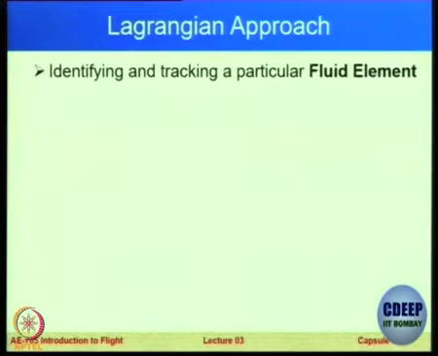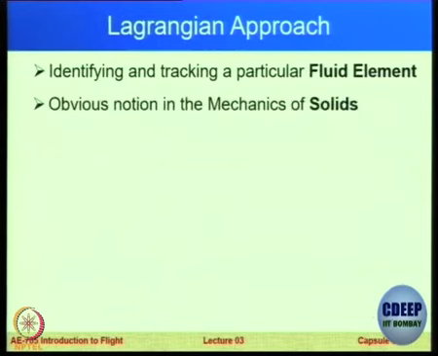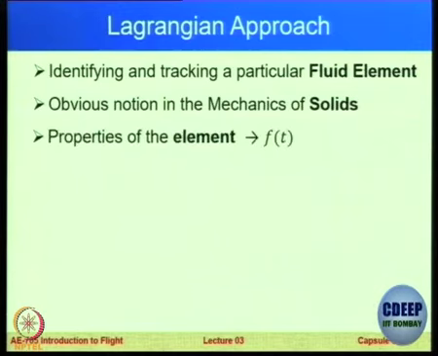So literally, identifying and tracking a specific fluid element. Now this is an obvious notion in the mechanics of solids, because in your basic classes, whether when you were undergraduate or in the previous courses, you must have seen that this is the kind of notion which is very obvious in solid mechanics.